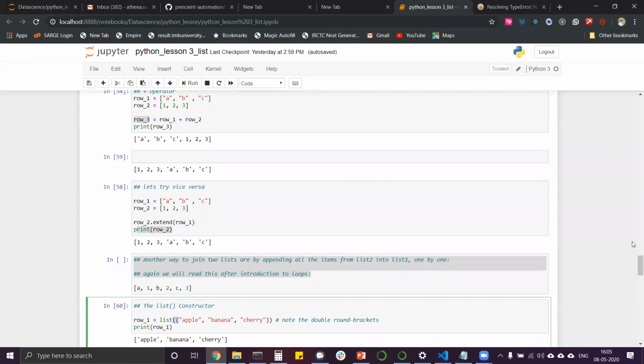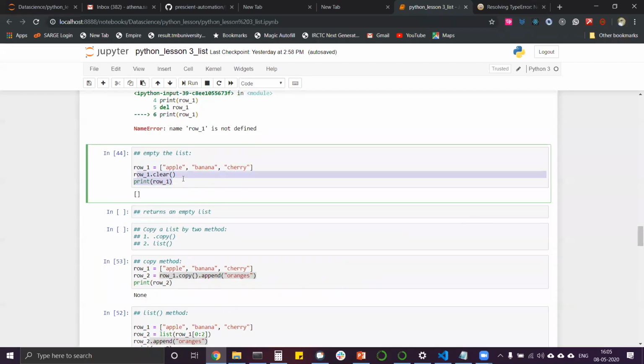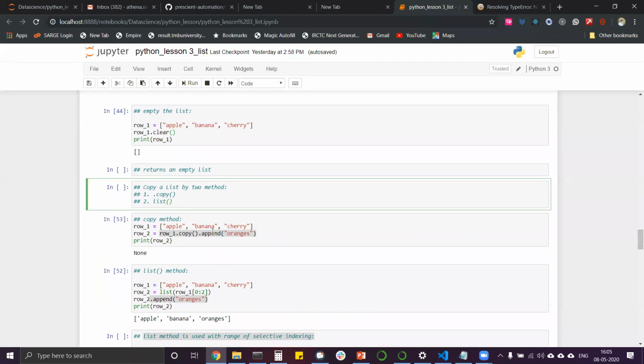I will revise once. Emptying the list we read, row_one.clear(), it empties the entire content and gives an empty list. Then we discussed the copy command using .copy, and we also understood that you cannot do .append and do selective things like that.